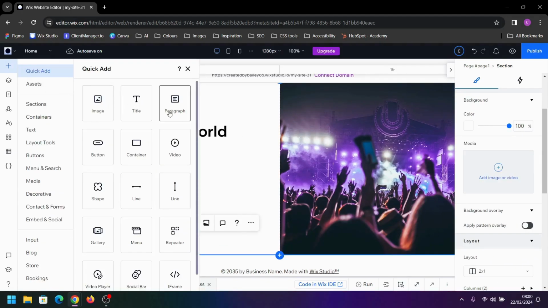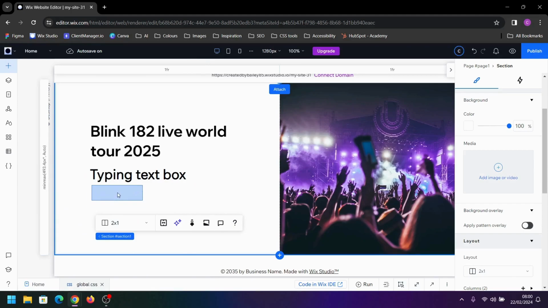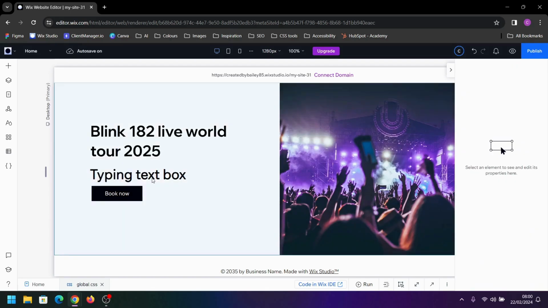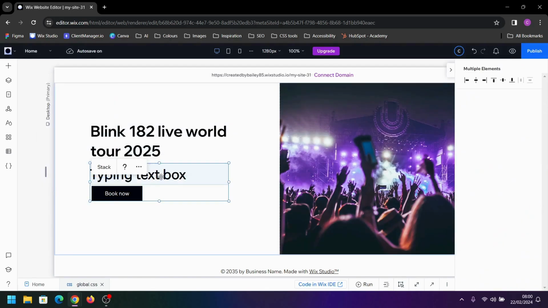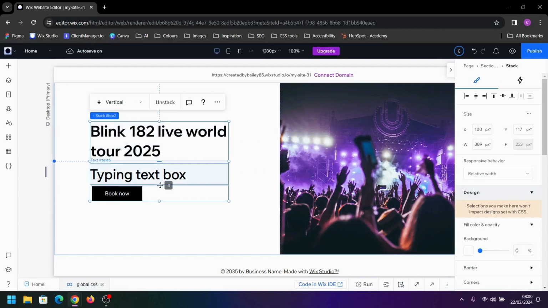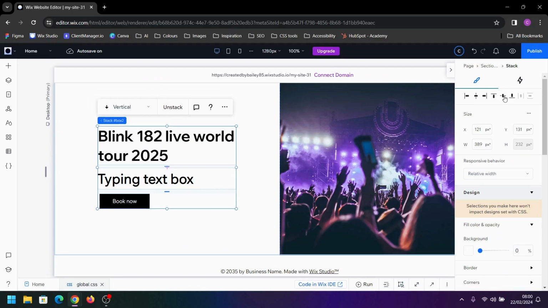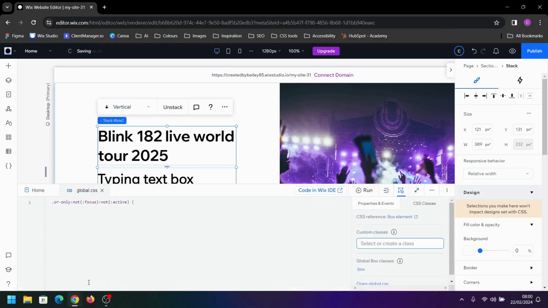Right, next I'm going to add a button. We can change that to book now. And we will stack these three items together. Add a little bit more padding at the bottom here between the button and the text, and we'll vertically align that to the center and center.